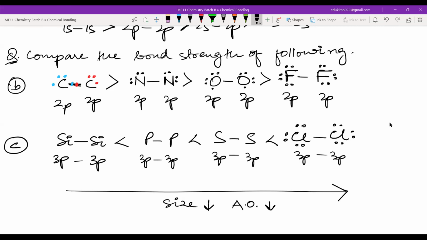Now, if I compare here, please look here. This is very important. So please highlight this whole page. So if I compare carbon and silicon, the order is this way. Let me use another pen here.